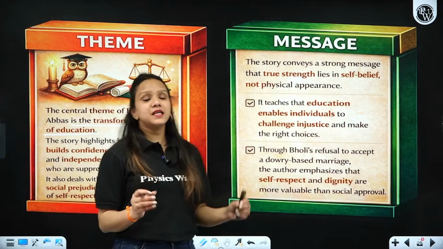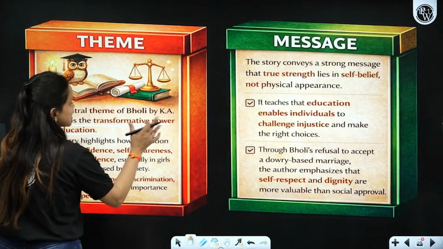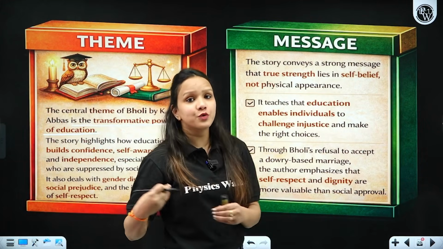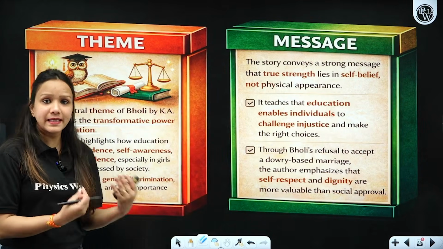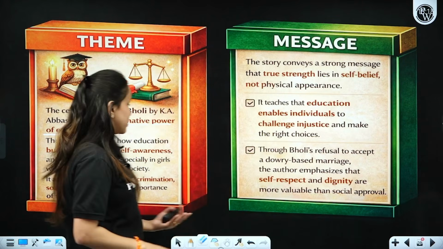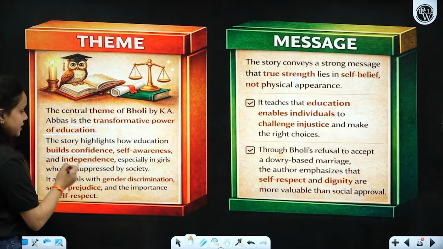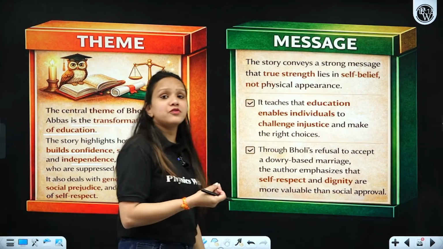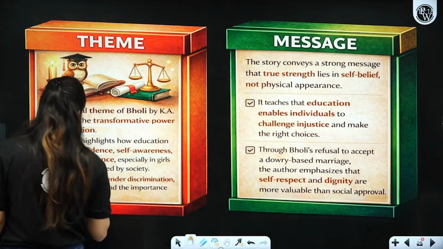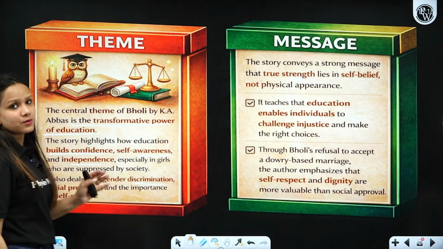Coming to the theme and the message conveyed by the writer of this story, it talks about the transformative power of education. Had she not been a learned woman, she would not have said no to that greedy man, and she would have married him and probably lived her life in hell. The story highlights how education builds confidence, self-awareness and independence for women, especially girls who are suppressed by the patriarchal society. It also deals with gender discrimination, social prejudice and the importance of self-respect for a girl.